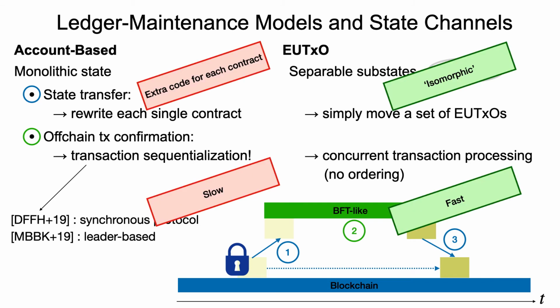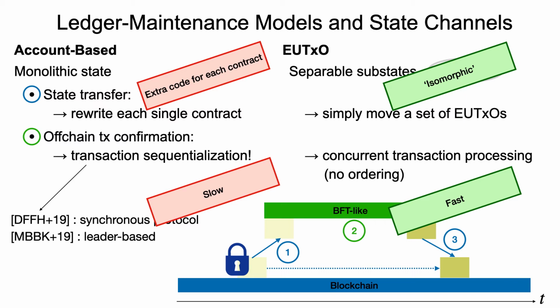To conclude this comparison, we can observe that in the account-based model, we need extra code for each contract that wants to live off-chain. And we need strict transaction sequentialization for confirmation off-chain, which tendentially makes confirmation slow. Whereas in the EUTXO model, we have this isomorphic property.